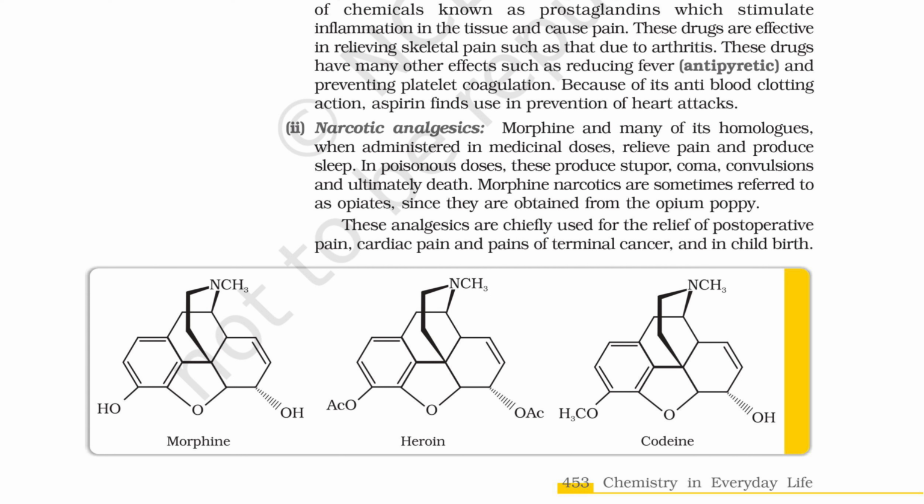2. Narcotic analgesics. Morphine and many of its homologs, when administered in medicinal doses, relieve pain and produce sleep. In poisonous doses, these produce stupor, coma, convulsions and ultimately death. Morphine narcotics are sometimes referred to as opiates, since they are obtained from the opium poppy. These analgesics are chiefly used for the relief of postoperative pain, cardiac pain and pains of terminal cancer, and in childbirth.